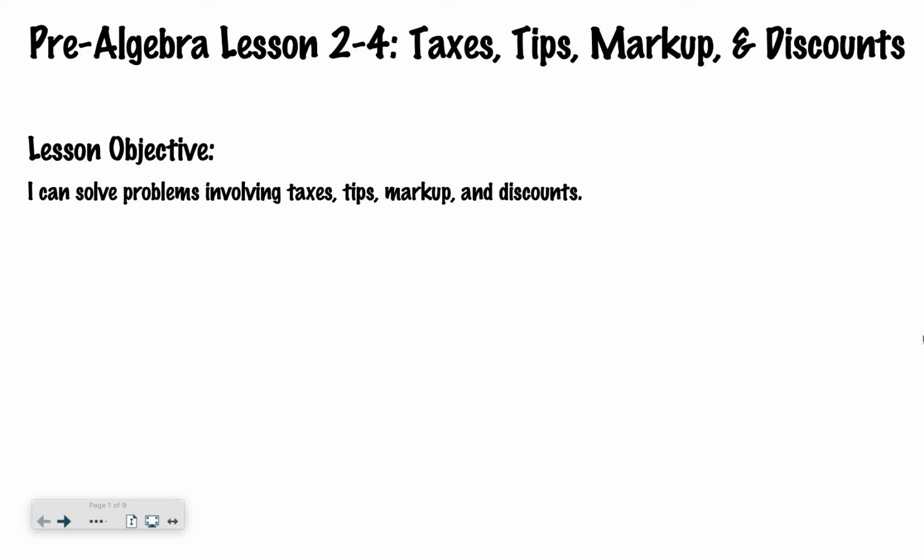Okay, discounts are the one that works in your favor. It's where a store or somewhere wants you to buy something. So they say, hey, if you buy this, we'll give you 10% off the listed amount. Then you get to figure out what that 10% is, and you take it off of the total amount, okay? So taxes, tips, markup, you add on. Discount, you subtract off. But the process is pretty much the same for all of them.